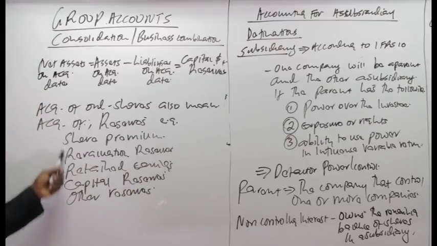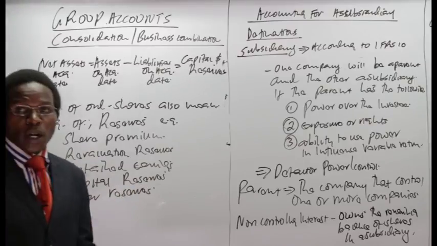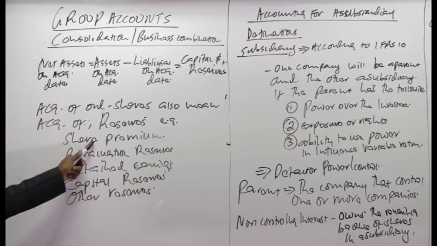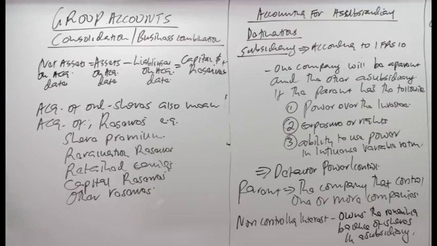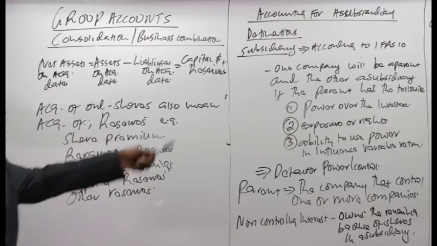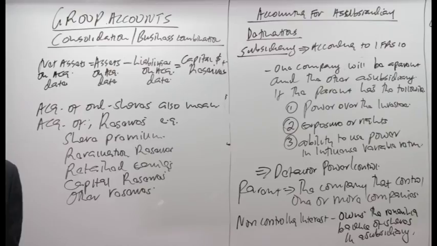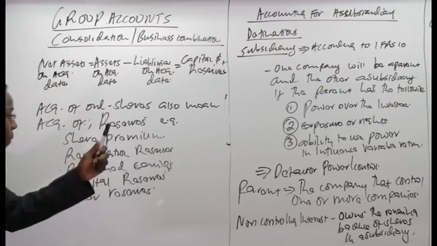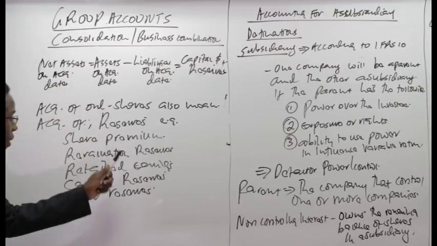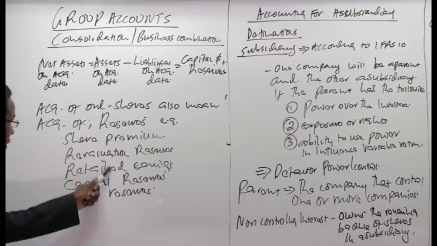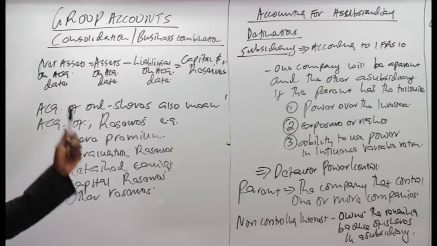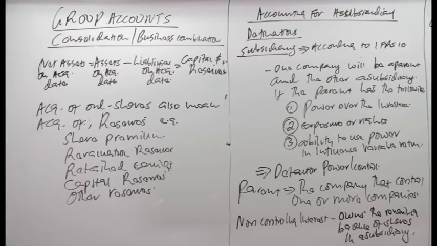So that's what you need to remember. An acquisition of ownership capital also means that we have acquired all these other reserves because reserves belong to ordinary shareholders. If, for example, I've acquired 100% of the net assets, it means that I've acquired 100% of ownership capital, 100% of the share premium, 100% of the revaluation reserve, 100% of the retained earnings, 100% of the capital reserves, and 100% of the other reserves. That's simply what it means.